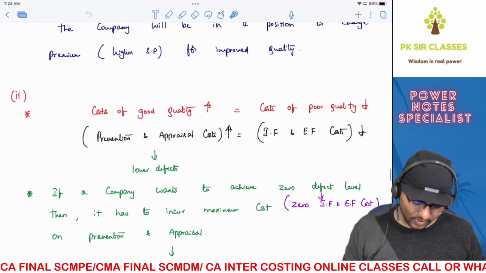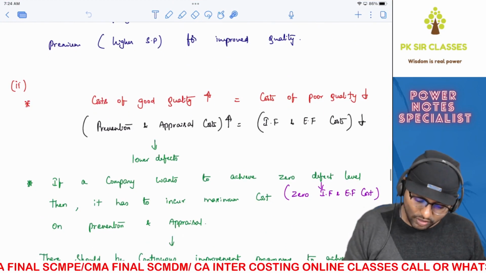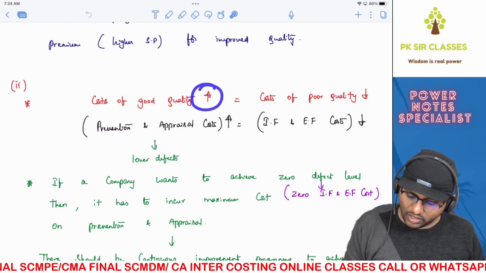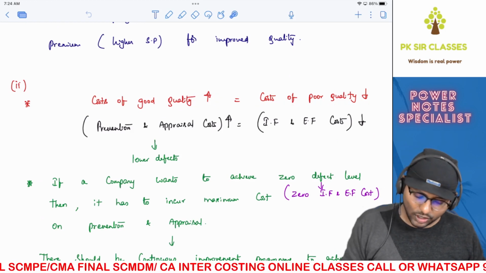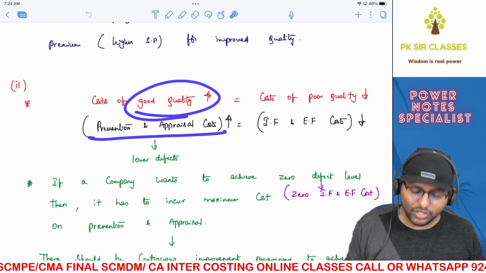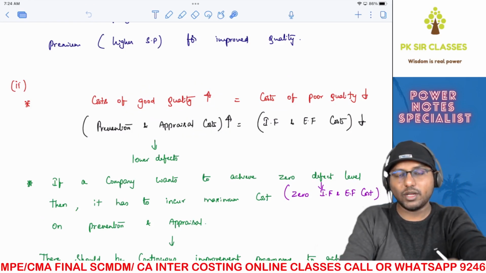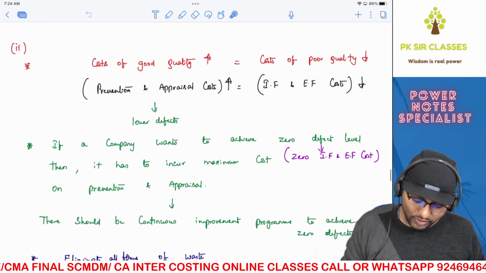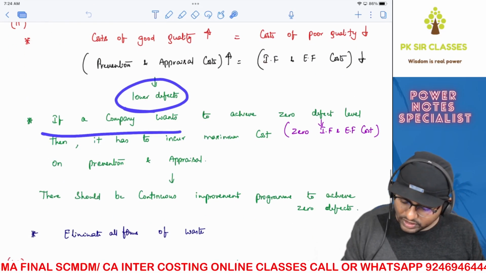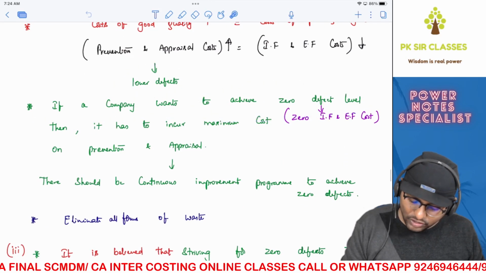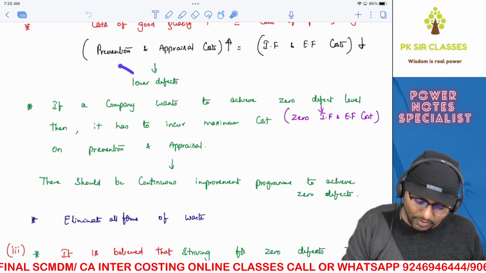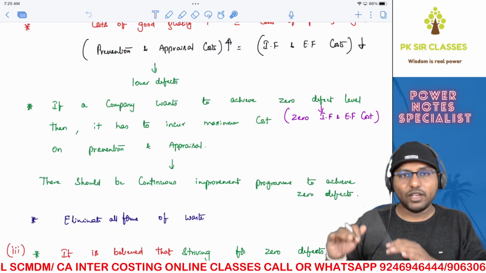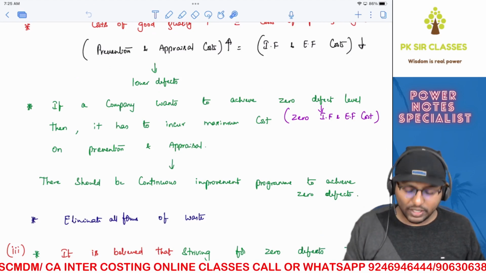Now, see, we know that if the cost of good quality increases, then the cost of poor quality will be reduced. Cost of good quality is nothing but conformance cost, that is prevention and appraisal cost. The more you invest in prevention and appraisal cost, the lesser will be internal failure and external failure cost, which we know. And it will lead to lower defects as well. So if a company wants to achieve zero defect level, then it has to incur maximum cost on prevention and appraisal, right? Are you able to understand? Then only your internal failure and external failure cost will be zero. Eventually it will become zero.